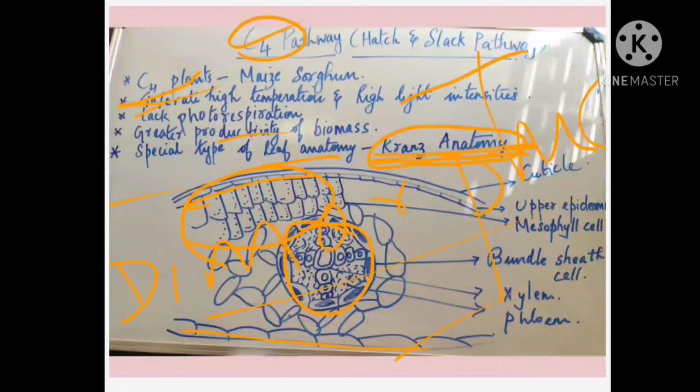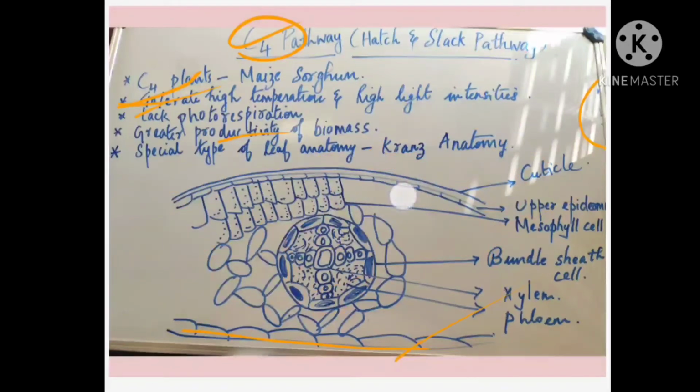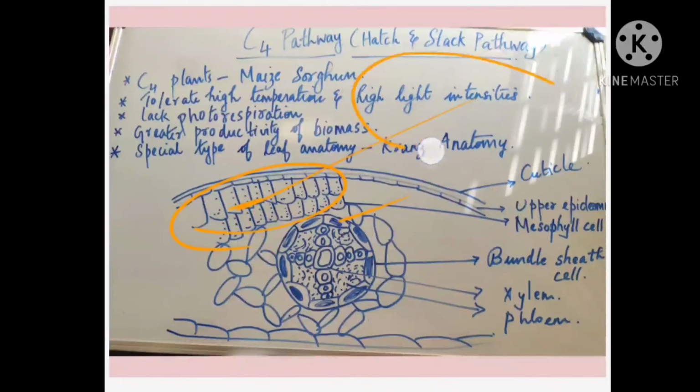So dimorphic chloroplast means what? I told you two types of cells are undergoing photosynthesis. One is the mesophyll cell, and another one is the bundle sheath cell. The mesophyll cells have chloroplast in which grana is present.